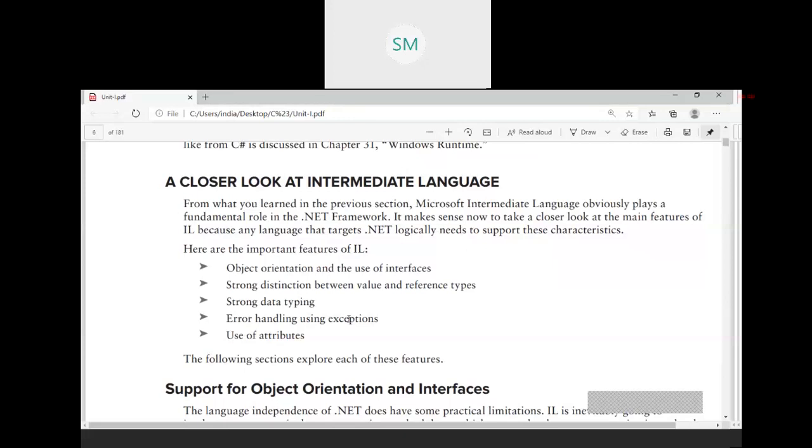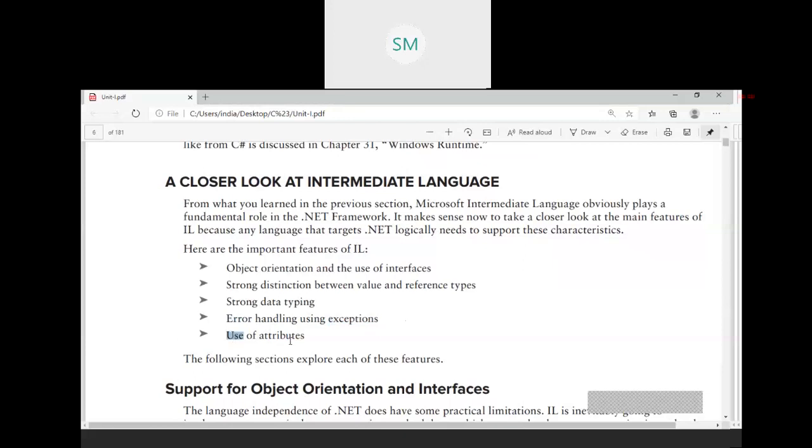It is strong data typing. This is one of the features of intermediate language. And next one is error handling. Runtime errors are well handled. There are two types of exception, predefined exception and user defined exception.